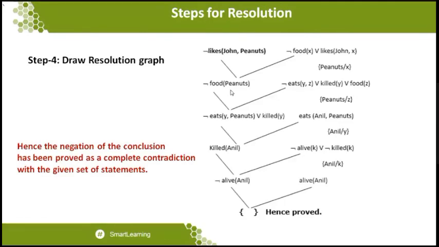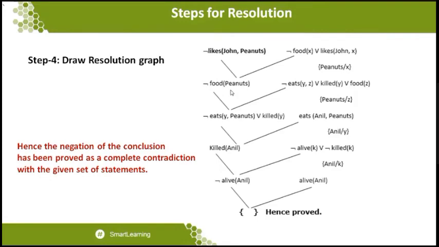Now you can understand why different variable names are given over here, because the statements are different. When the statements are different, then we want to take different kinds of input inside that particular statement. That is why they are taken for that particular action. So you can see over here that in the place of z, peanut is going to be replaced. Once it is replaced, then we get a statement known as not of eats of y comma peanuts or killed of y. So this statement is again substituted with another statement, that eats of Anil comma peanut. This is a direct statement. So when this direct statement is given, then y should be substituted with the name of Anil.